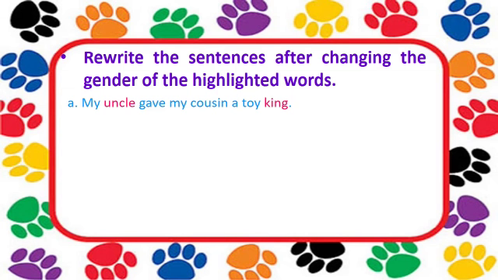Rewrite the sentences after changing the gender of the highlighted words. So students, here these two words are highlighted. We have to change the gender of these highlighted words and then rewrite the sentence. Uncle will become aunt and king will become queen. So let us write the sentence: My aunt gave my cousin a toy queen.